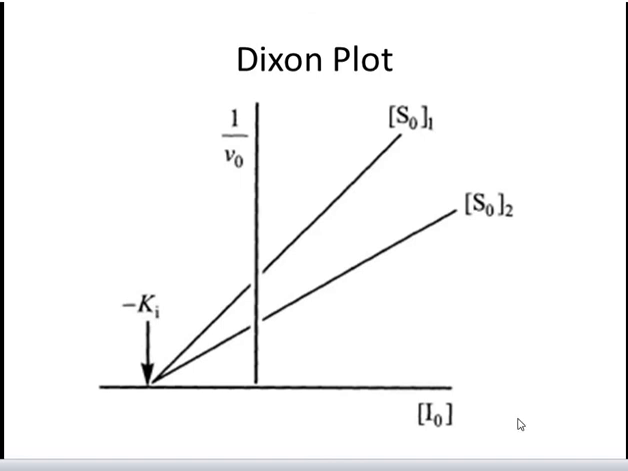For a simple linear non-competitive inhibition, when concentration of I0 is equal to minus Ki, it can be seen that 1/V0 is equal to 0. Hence, the intercept on the concentration of I0 axis will give minus Ki.